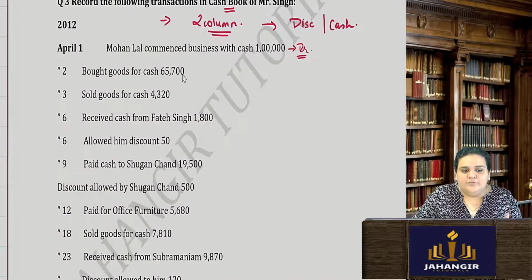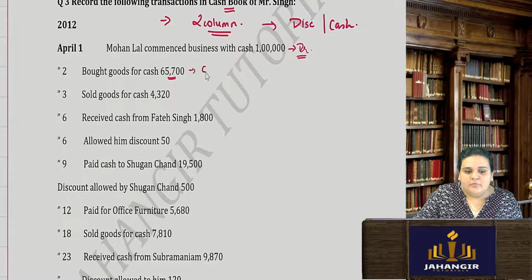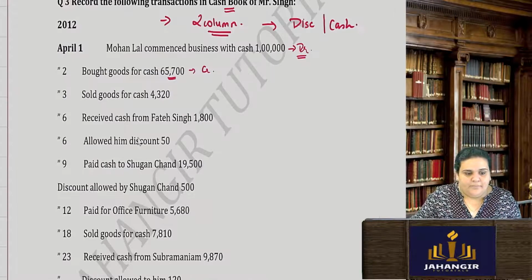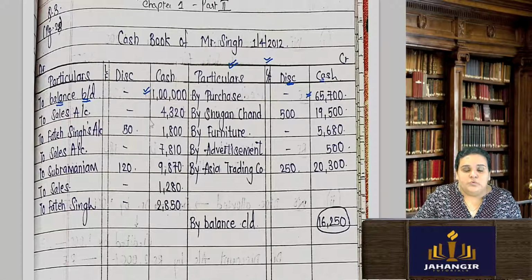Next, I bought goods for cash. When I bring goods, I purchase, cash is going to move out. So it has to be on the credit side. So by purchases 65,700. Then I did a sale, sold goods for cash 4320. Cash is going to come in, debit side. So to sales account 4320.